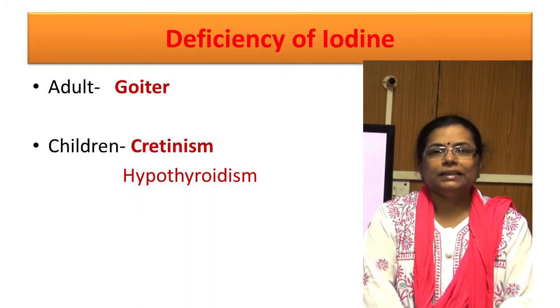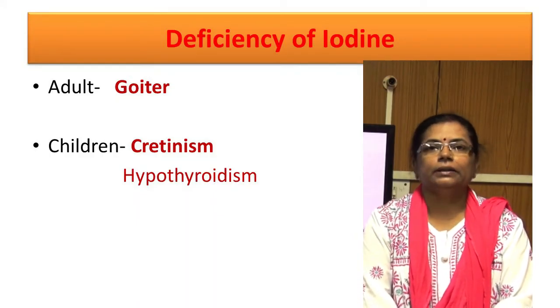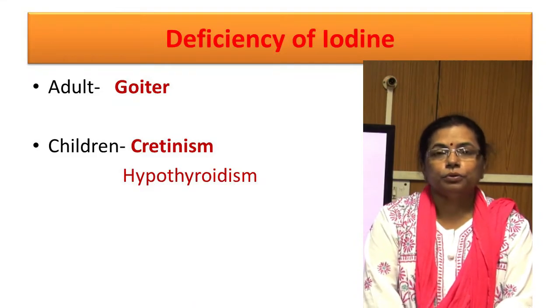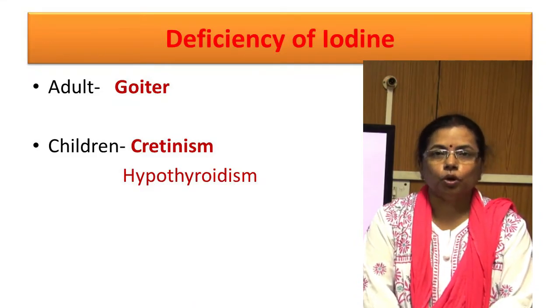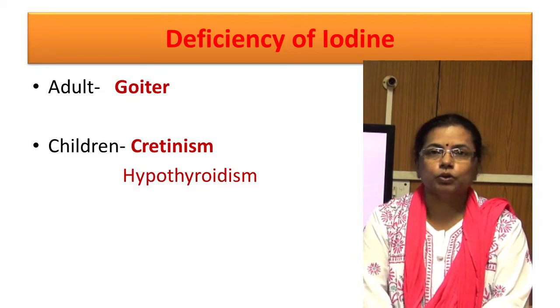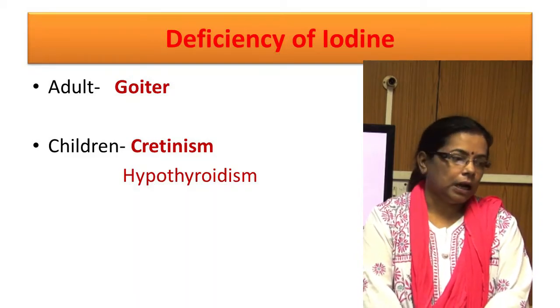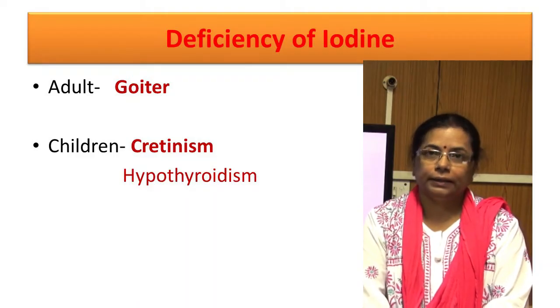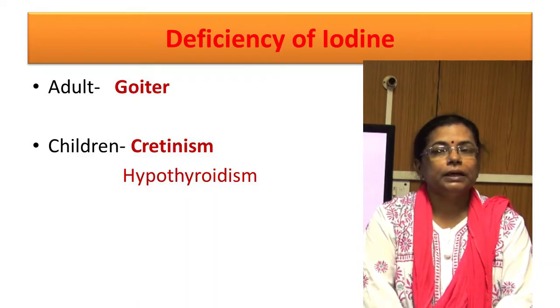Because soil in these regions is deficient in iodine, the cereals, pulses, fruits, and vegetables grown on that soil are also deficient in iodine and do not provide an appreciable amount of iodine in the diet,